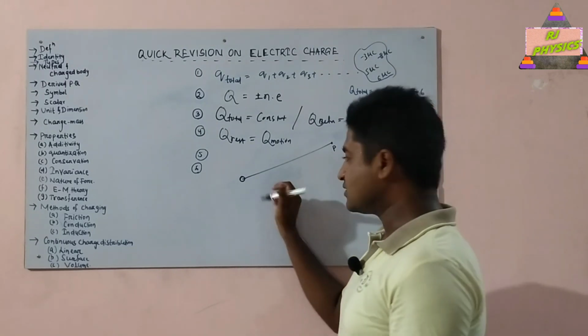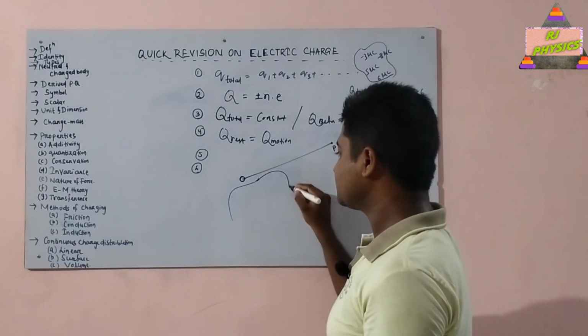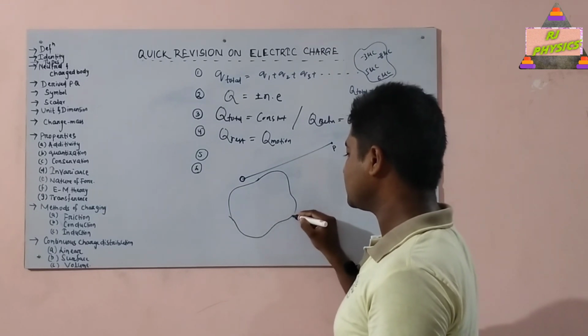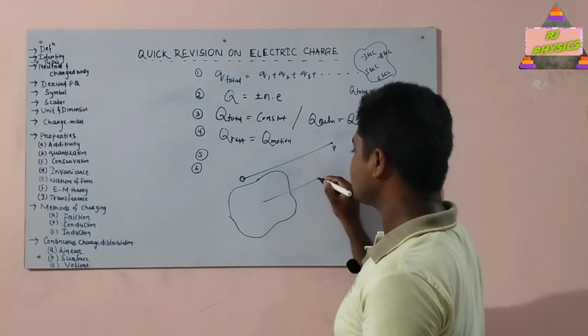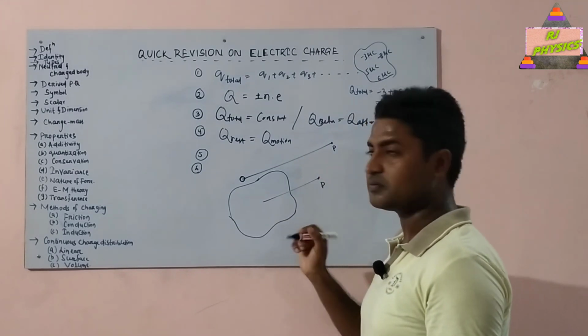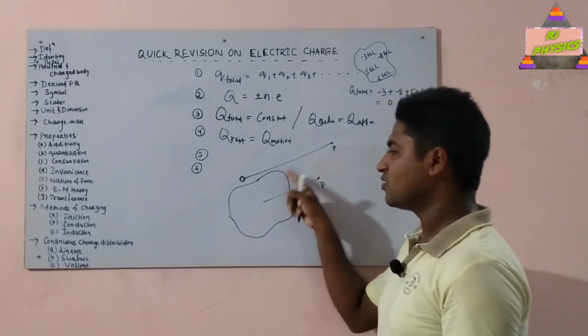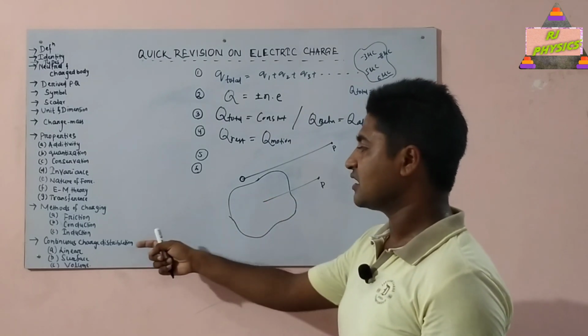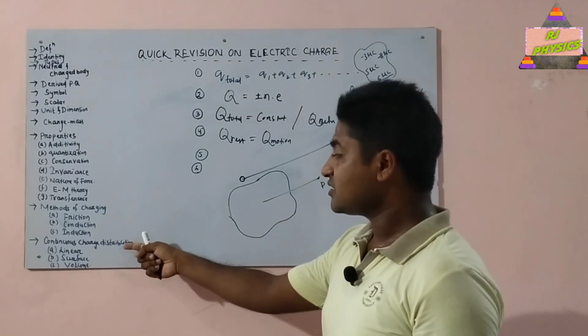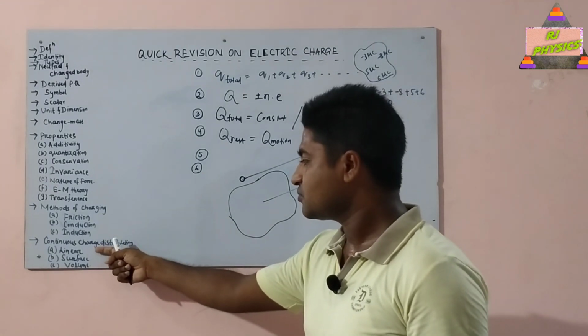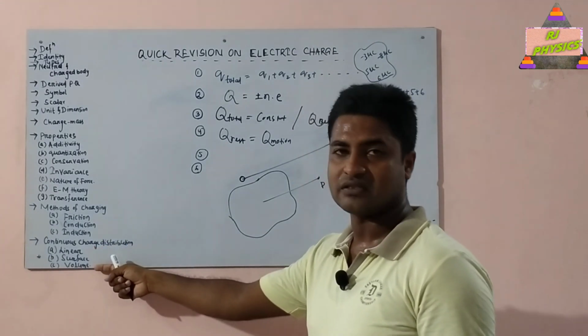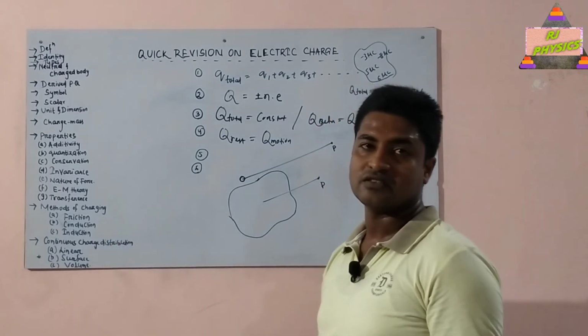But if the dimension of the charge is appreciably high, if it cannot be neglected in comparison to the distance at which its effect is observed, then such a charge is no more called a point charge, rather it is called a continuous charge distribution. And this continuous charge distribution can be of three types: linear charge distribution, surface charge distribution and volume charge distribution. What do you mean by linear charge distribution?